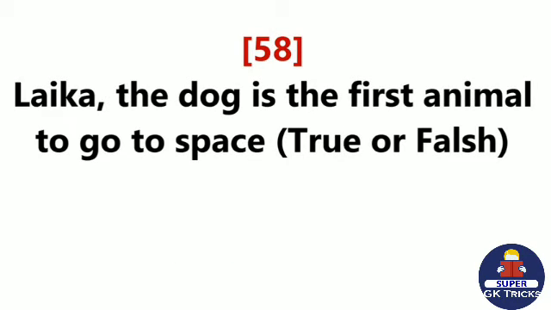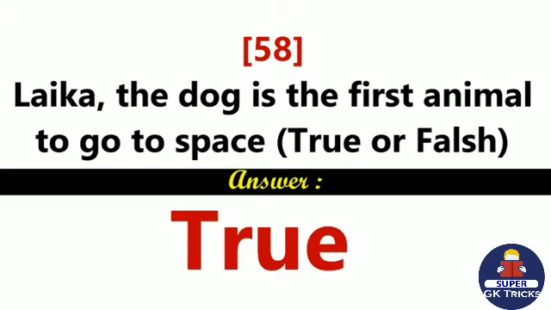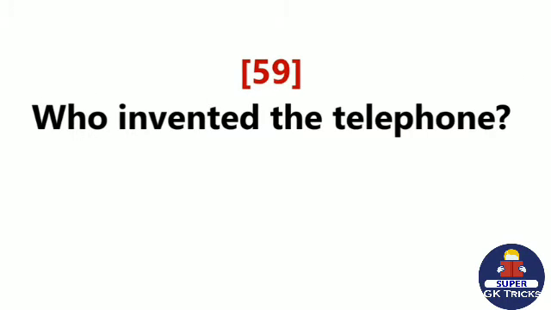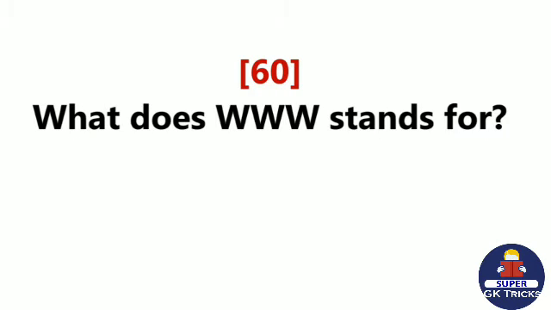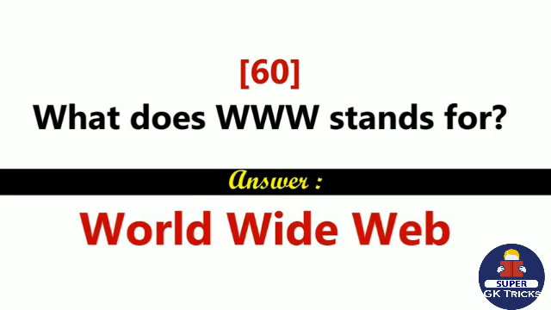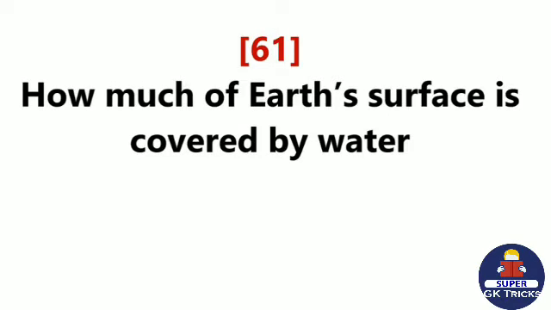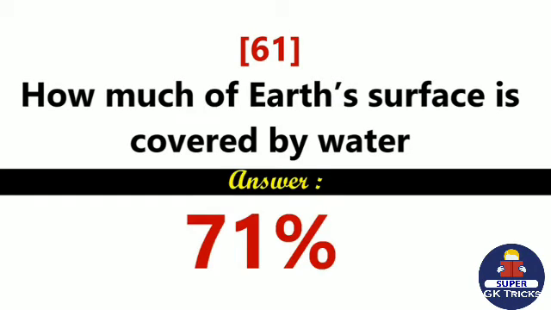Laika, the dog, is the first animal to go to space. True or false? True. Who invented the telephone? Alexander Graham Bell. What does WWW stand for? World Wide Web. How much of our surface is covered by water? 71%.